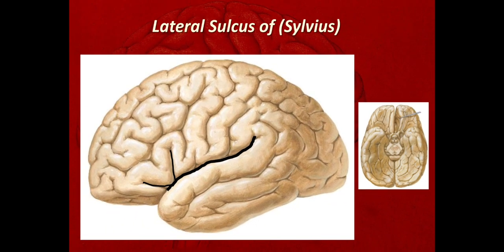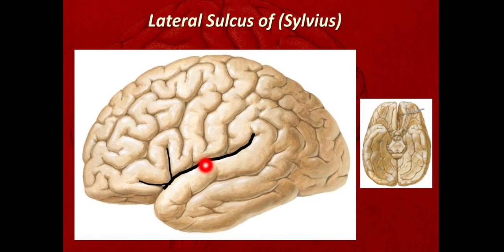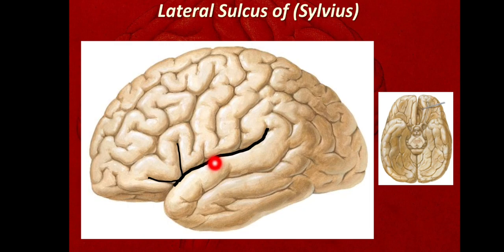Okay, so we'll see again here, this is the Sylvian point. From here, this is the anterior ramus, this is the ascending ramus, and this one is the posterior ramus of the lateral sulcus.